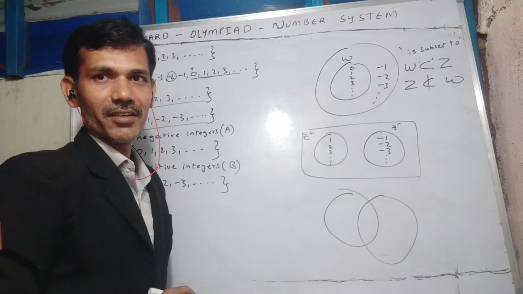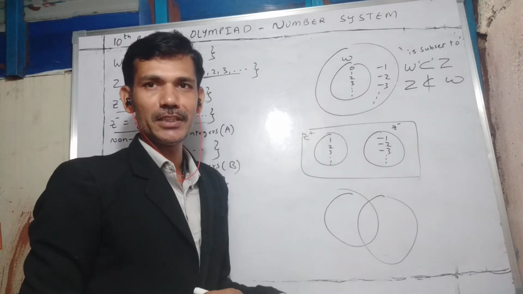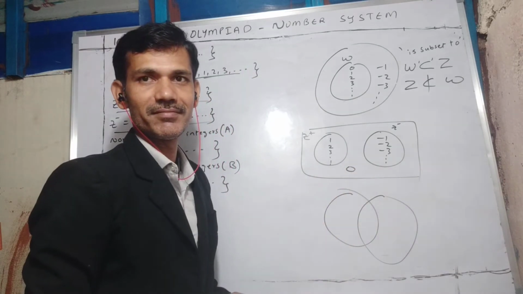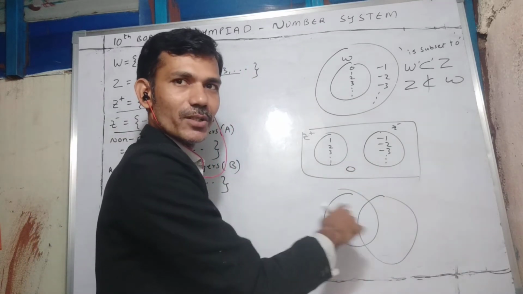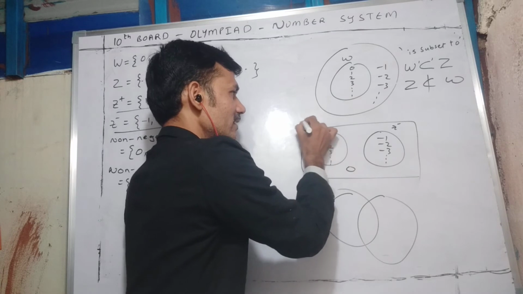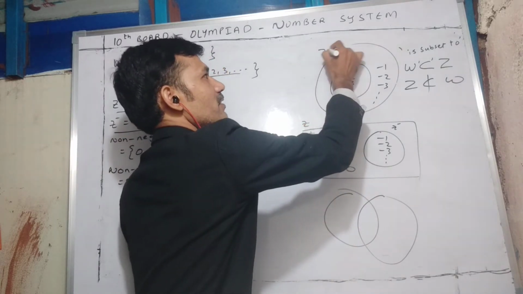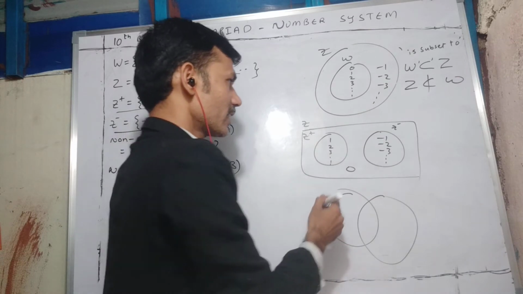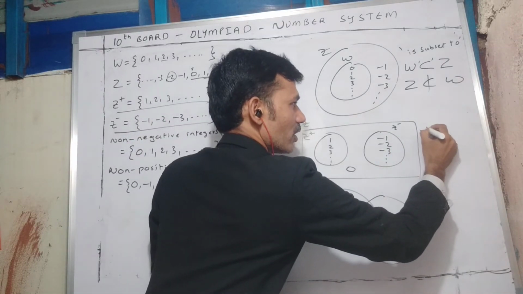If I say 0, I can't take it in positive integers, I can't take it in negative integers, somewhere you have to write it outside. Now this also will form the set of integers, isn't it? Here also a set of integers is formed. Here see, we have joined.